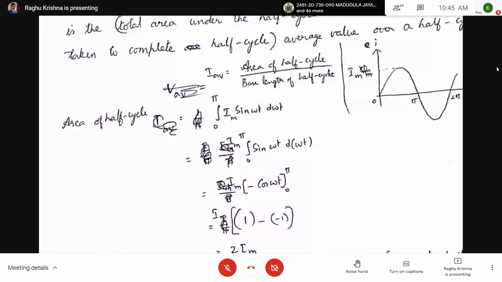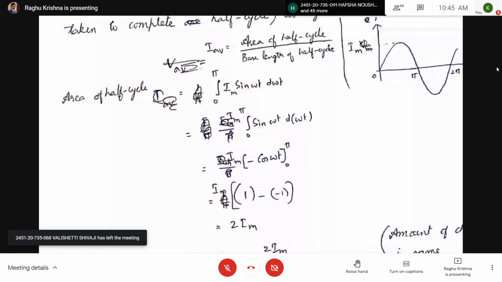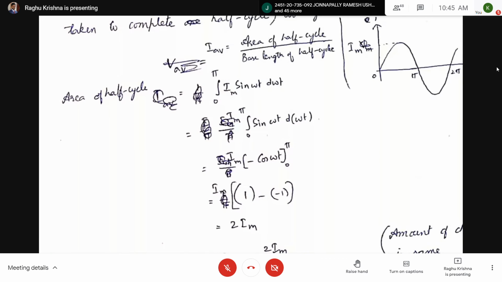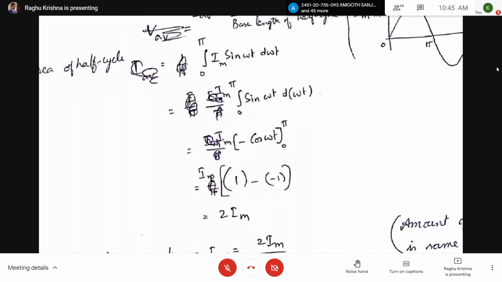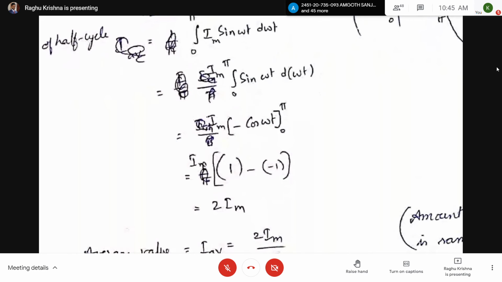If you integrate sin omega t, it will be minus cos omega t, with limits 0 and pi. If you substitute here, cos pi is minus 1, so minus of cos pi is 1.